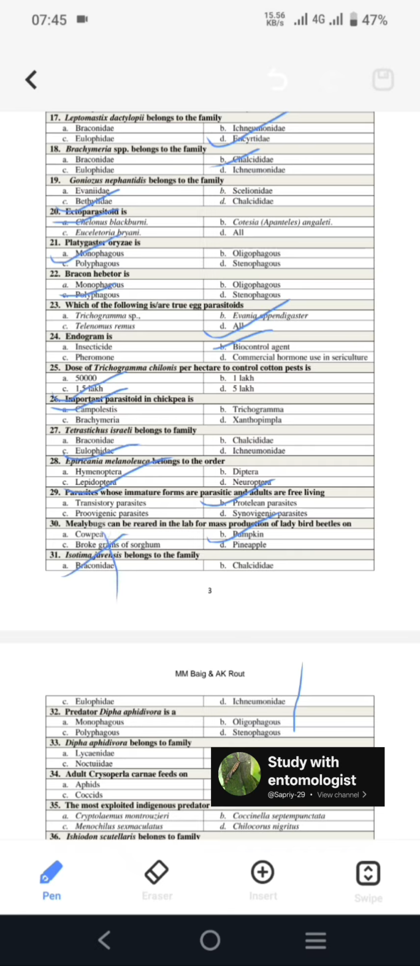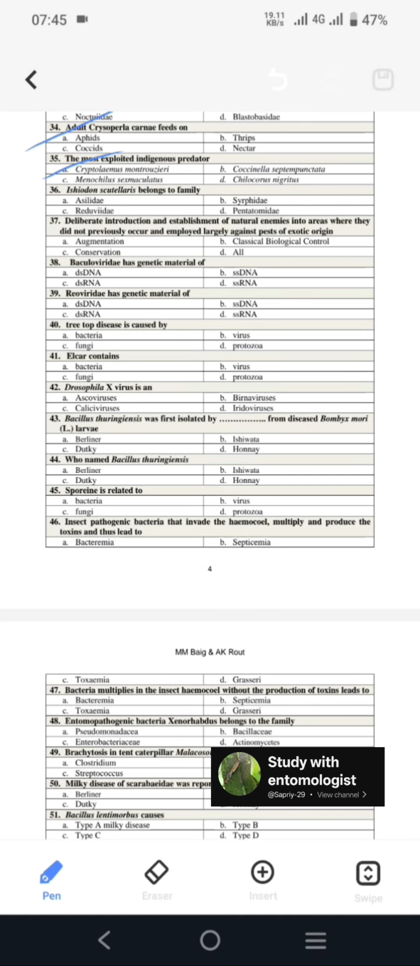Next is, predator Dipha aphidivora is monophagous only. Next is, Dipha aphidivora belongs to the Pyralidae family. Next, adult Chrysoperla carnea feeds on soft-bodied insects, that is aphids. Next is, the most exploited indigenous predator is Cryptolaemus montrouzieri.